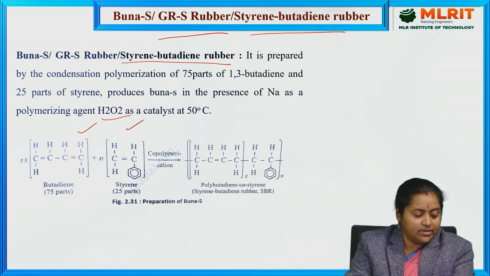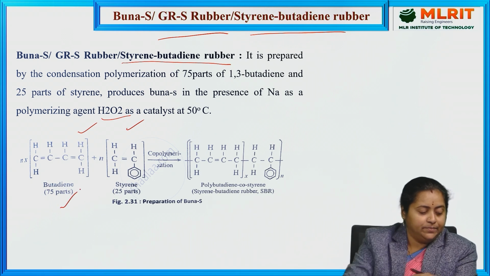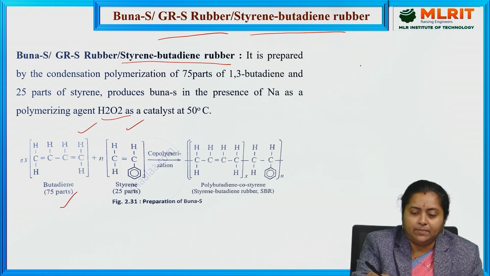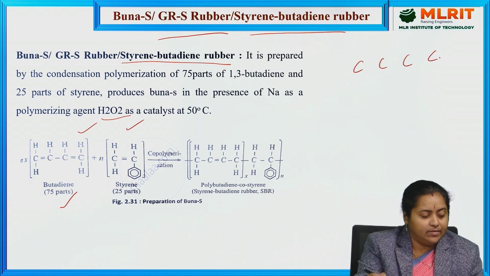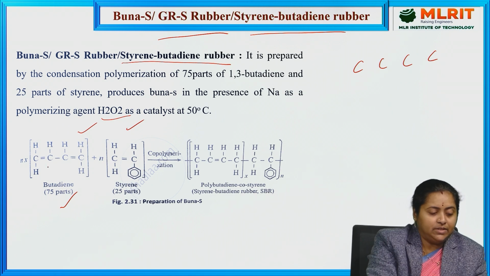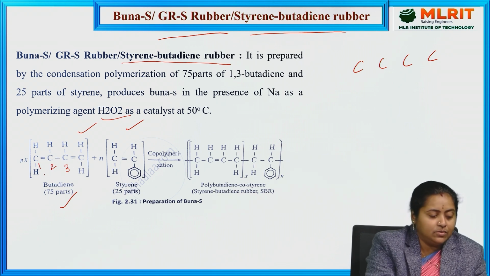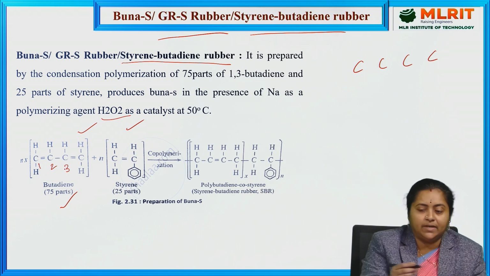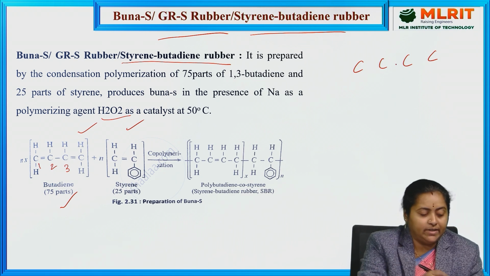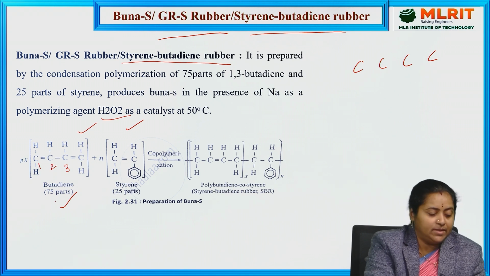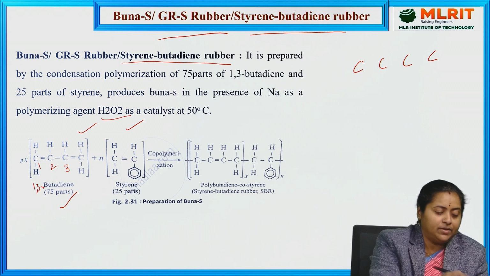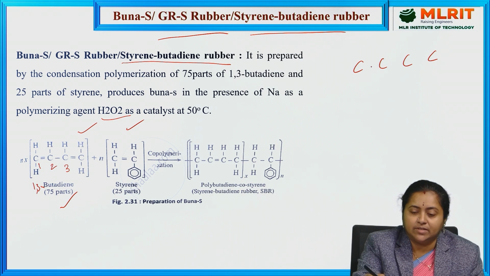If you notice the structure of the monomers, the first one is butadiene. But means how many carbon atoms? 4. 4 carbons. And then 1, 3. So, if this is numbered like 1, 2, 3, you can start from any side because all are similar substitutions, that is, hydrogens. So, if you notice, at the first and third carbon atoms it has a double bond. Butadiene, 1,3 butadiene. What is the name of this compound? 1,3 butadiene. So, how do we need to draw its structure using the name?